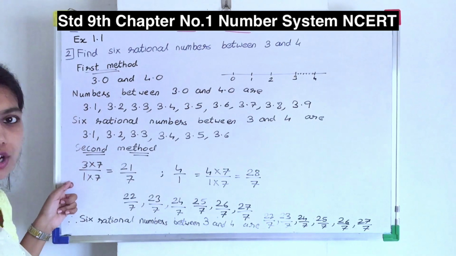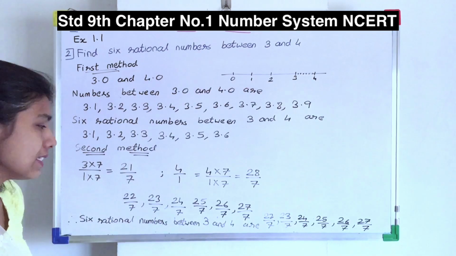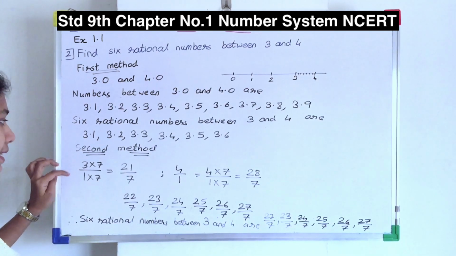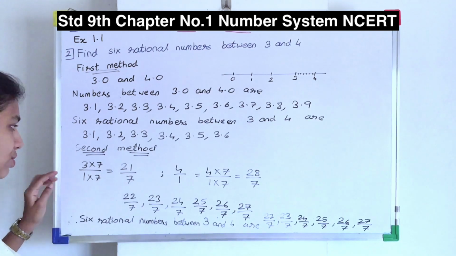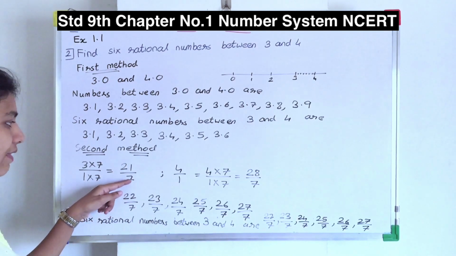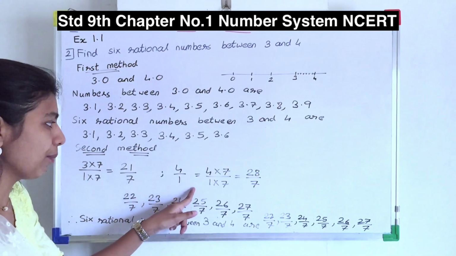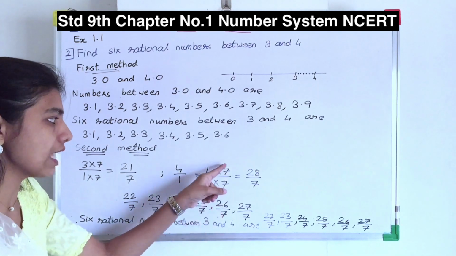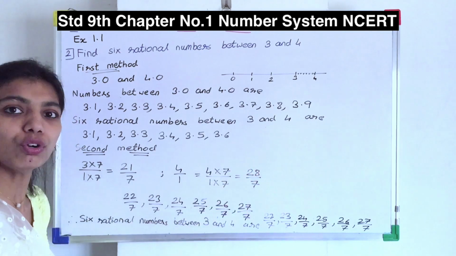The second method was like 7. 3 plus 4 is nothing but 7. So I have multiplied by 7 on both sides, numerator also and denominator also. So 3 into 7 will give you 21 upon 7. When I divide 21 by 7 it will give you nothing but 3. Same way, multiplying by 7 in the denominator as well as the numerator, 28 divided by 7 will give you 4.